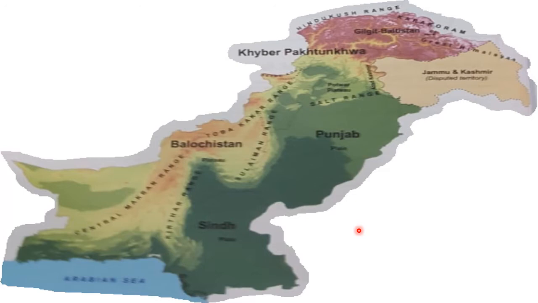So here you can see the location of the provinces that are Sindh, Punjab, Balochistan and Khyber Pakhtunkhwa. These are the 4 provinces of Pakistan. So here this one is Sindh, S-I-N-D-H. It is the province in which we all live and the capital city of Sindh is Karachi. Then just beside Sindh we have Punjab, P-U-N-J-A-B, and the capital city of Punjab is Lahore.